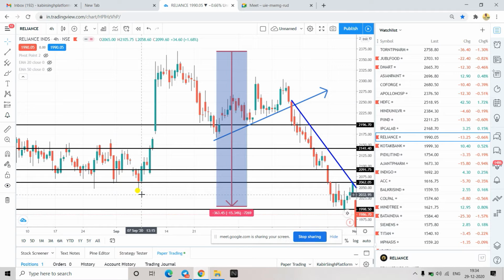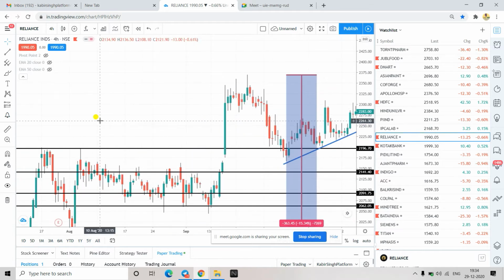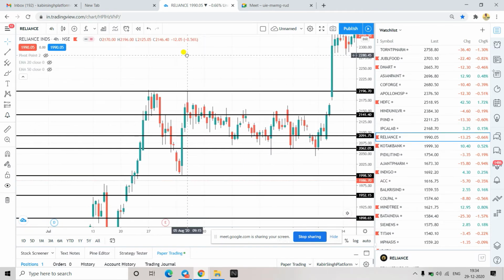Otherwise, if you are using one day, you will have to take the trade on the third day. So that is the benefit of using a 4 hours time frame, and that's why most of my charts are also on 4 hours. Thank you, Kabir.